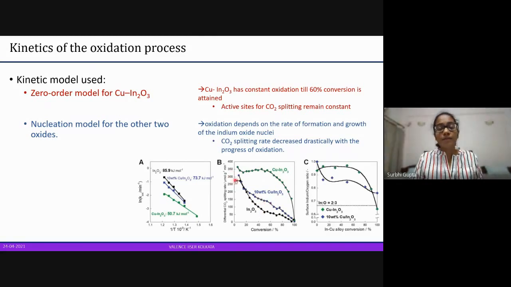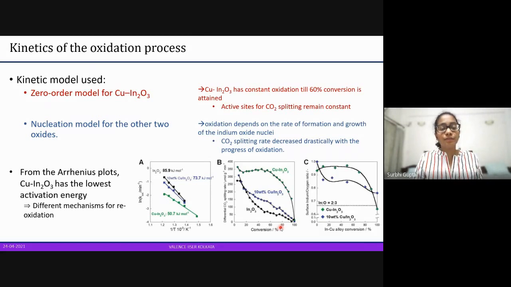As we can see, there is absolutely no place where it is even constant for a while. So this means that there are two different kinetic models, and there will be different mechanisms for both of these. And even in the Arrhenius plots here, we can see that the copper indium oxide system has a very low activation energy as compared to the other two. The indium oxide with a little bit of copper is not even close to our system. There is a lot of difference.